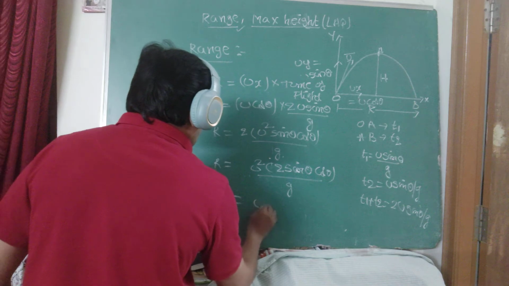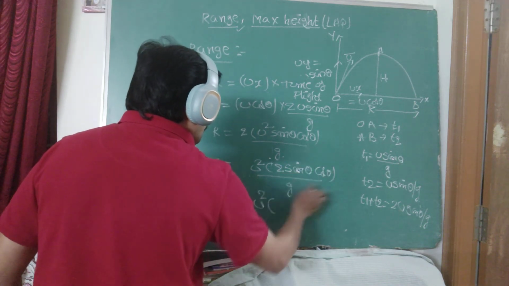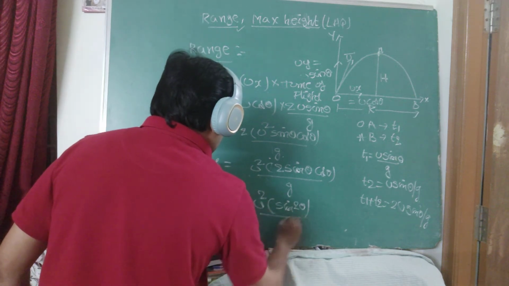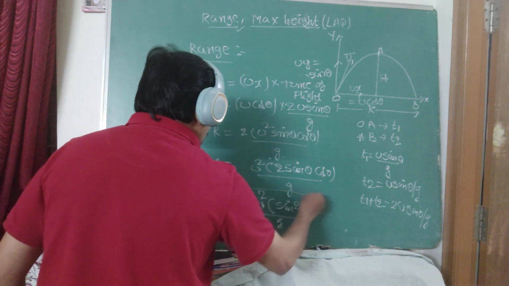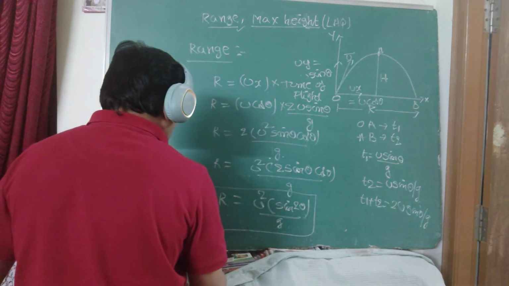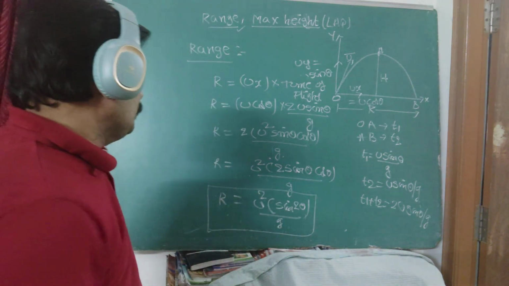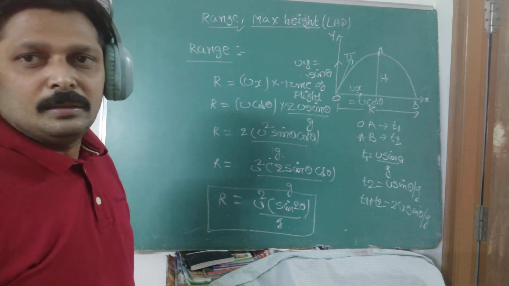Then R equals, since 2 sin theta cos theta is nothing but sin 2 theta, u square sin 2 theta divided by g. That is the value we are getting for range. That means the final formula for the range is u square sin 2 theta by g.